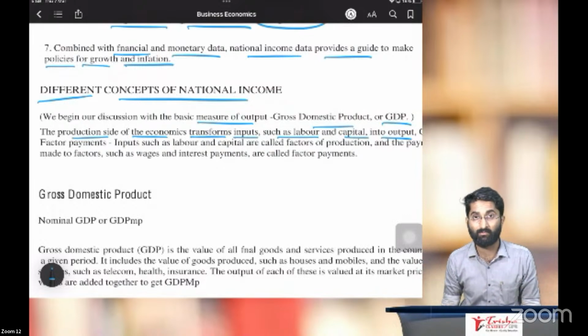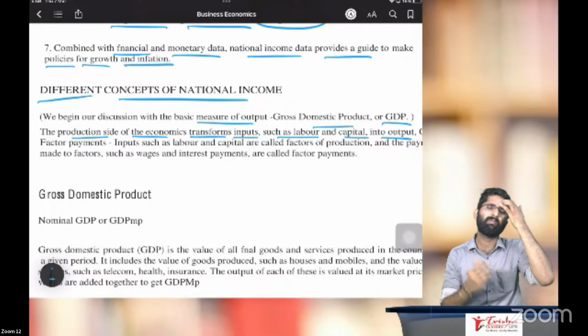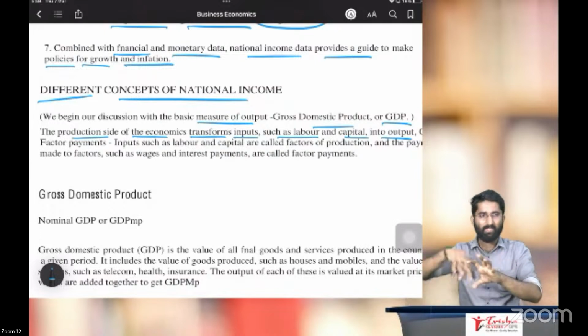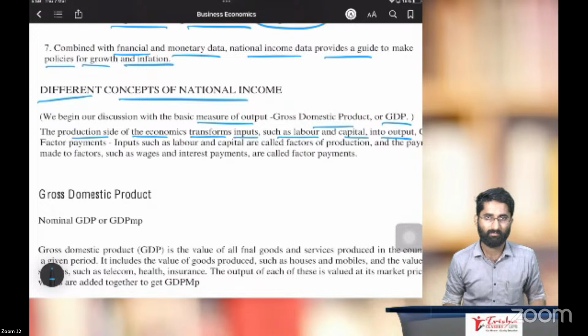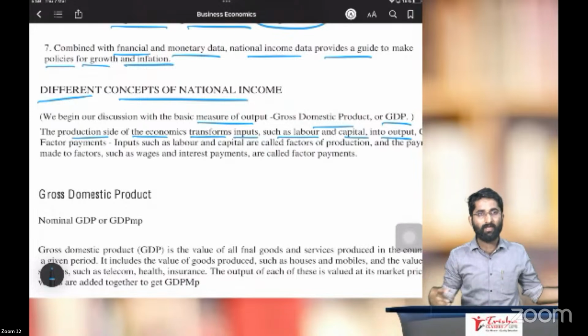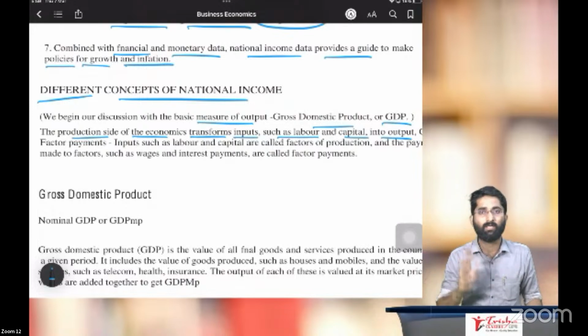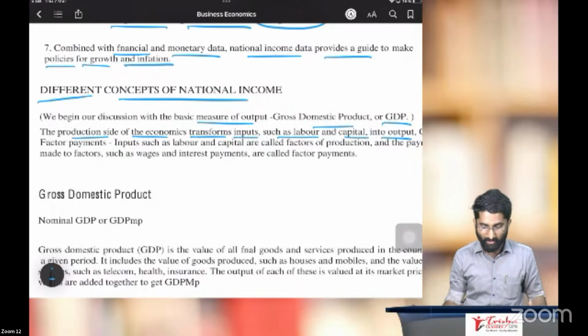In common parlance, you put in some input and you get some output. That is production.